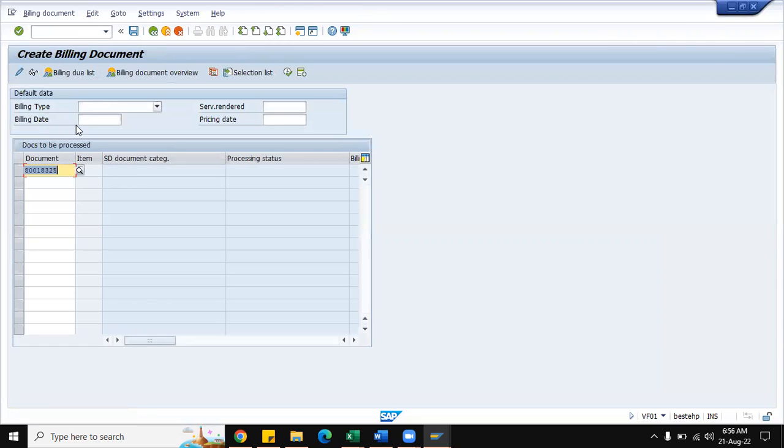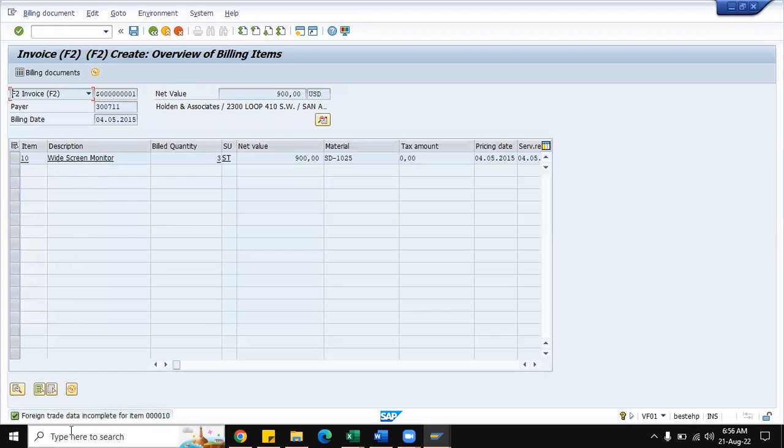So automatically it will propose. Here press enter. See, foreign trade data is missing. No need to worry about it. Here, the standard pricing invoice. The first invoice is standard invoice F2. It has to pick up, save it.